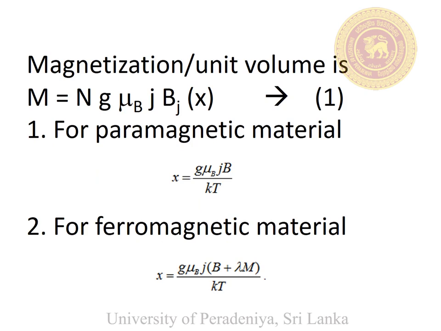Magnetization is given by equation number 1. Here g is the Landé g factor. BJ(x) is called the Brillouin function. Because there is no internal magnetization in paramagnetic materials, the parameter x is equal to g μB J B over kT. In ferromagnetic materials, there is a magnetization, so we have to replace B with B plus lambda M. Then the parameter in a ferromagnetic material, x, is equal to g μB J times (B plus lambda M) over kT.